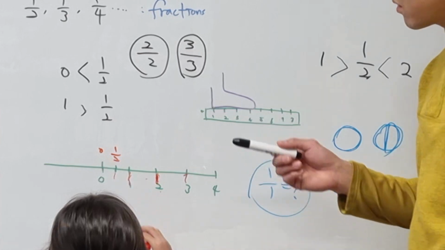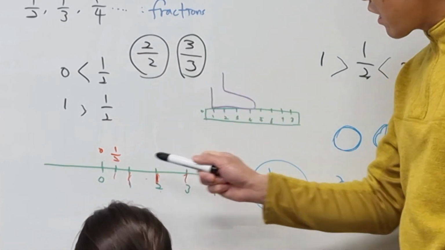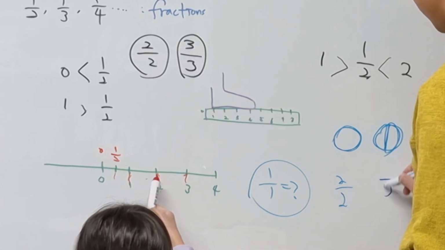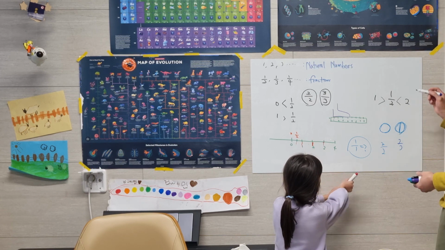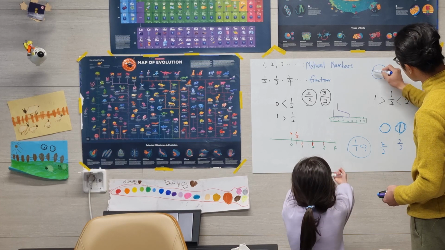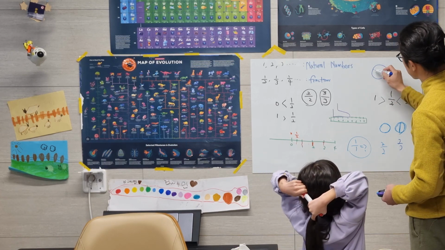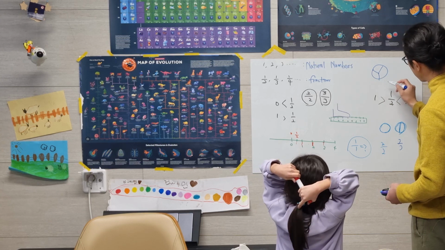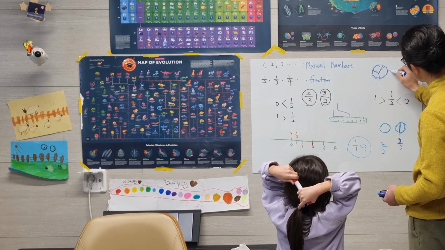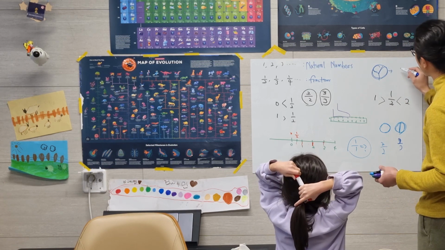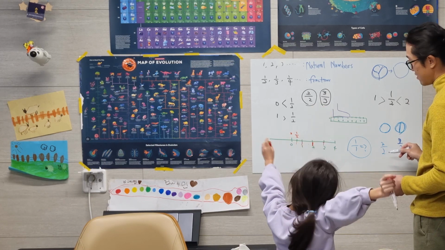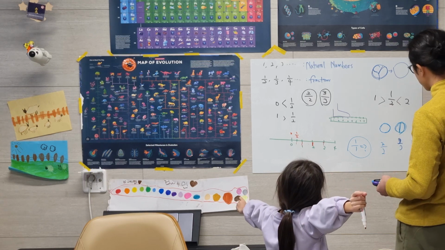2 over 2 goes here. Then 3 over 3. Where should it go? What? Really? Let's think about it again then. 3 over 3 means there is one pizza and you slice it into 3 pieces like this. And you take 3. 1, 2, 3. That means you take one whole pizza, right?